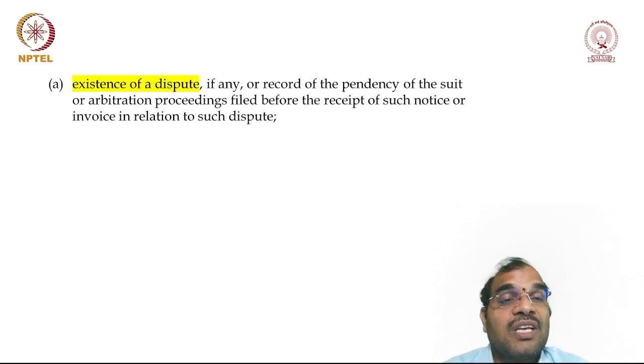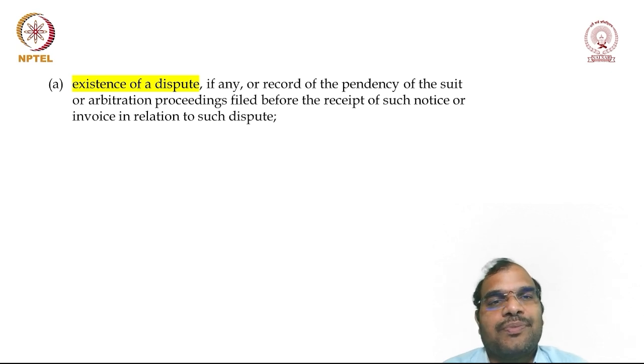In the reply, he may state the existence of a dispute. If there is a dispute, the question of payment will not arise until the dispute is settled. So first you have to raise the point: yes, there is a dispute, and I am not going to pay the money because of this reason.